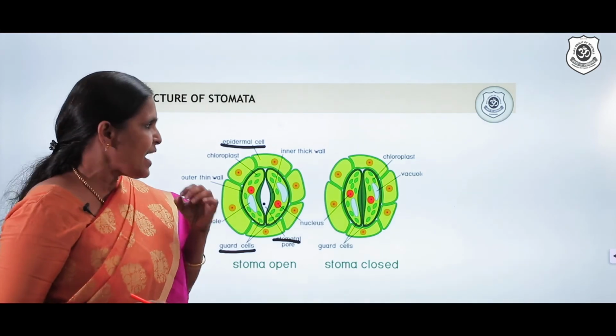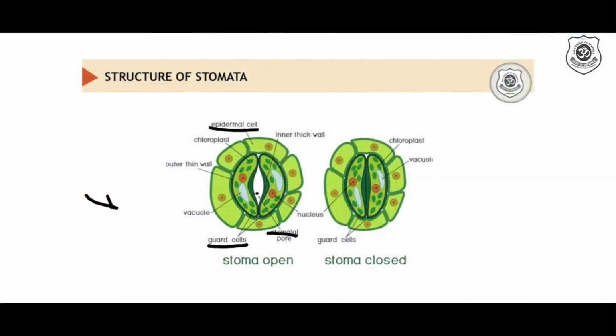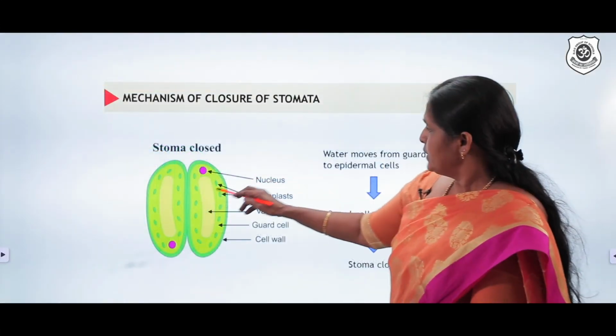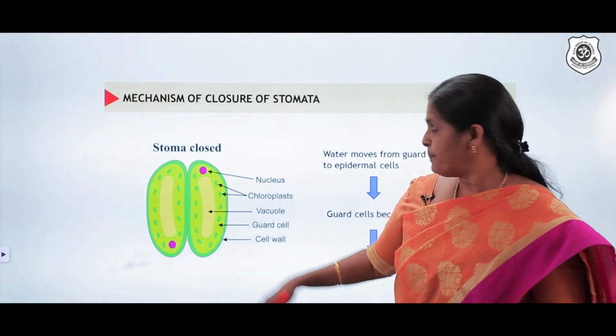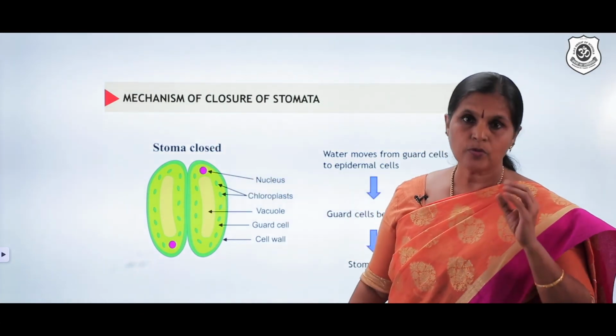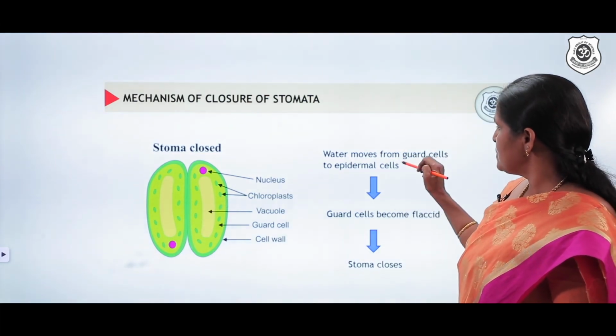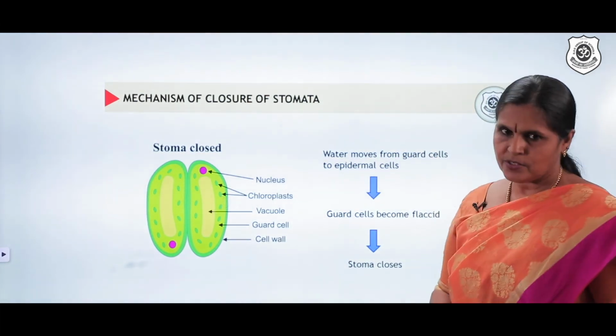Now we'll have a look into the mechanism of opening and closure of stomata. Now in this diagram, it's a closed stomata or closed stoma. Stoma is the singular form. Stomata is the plural form of that.